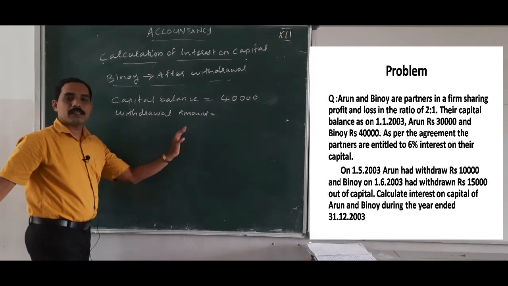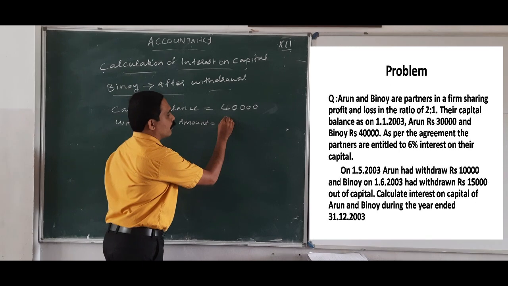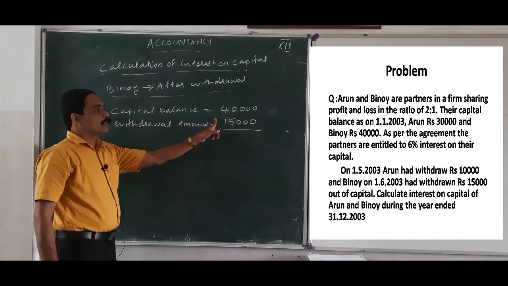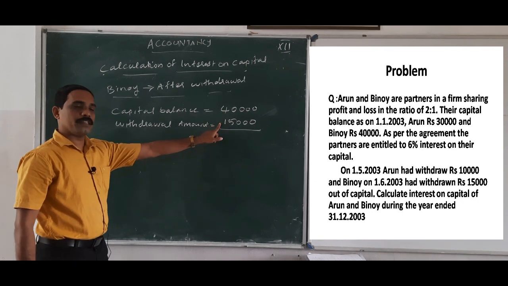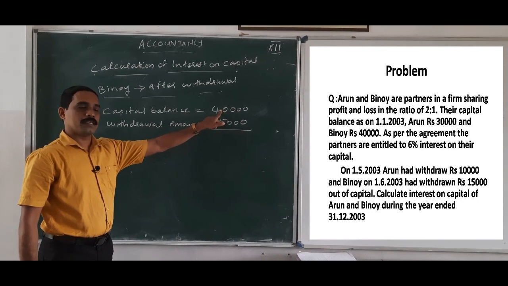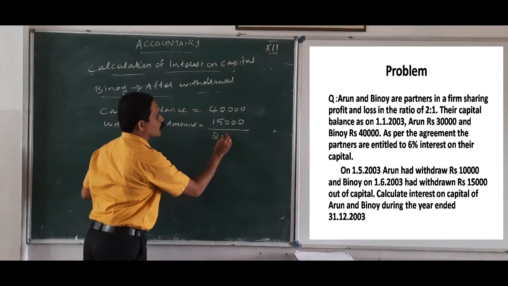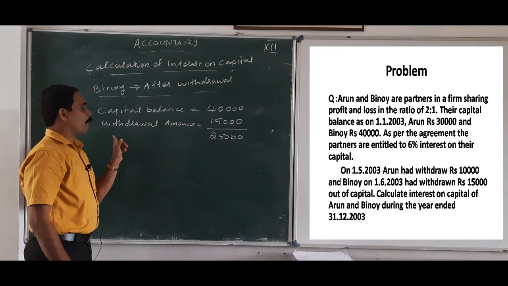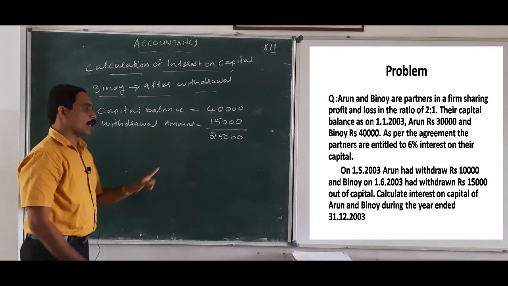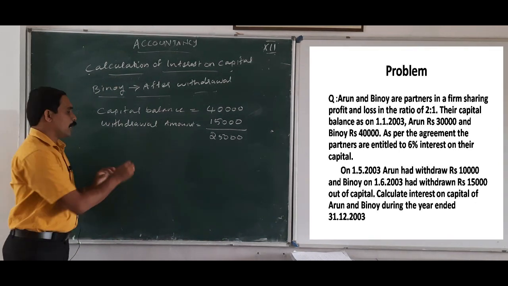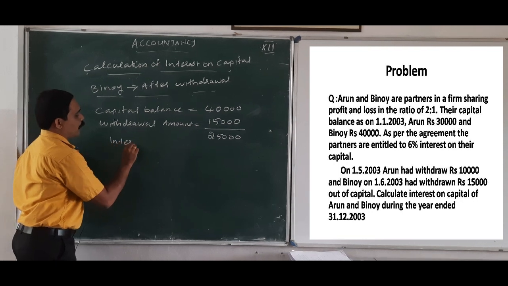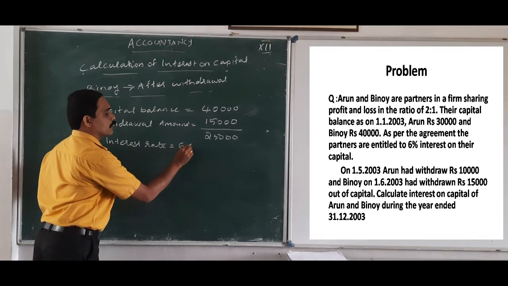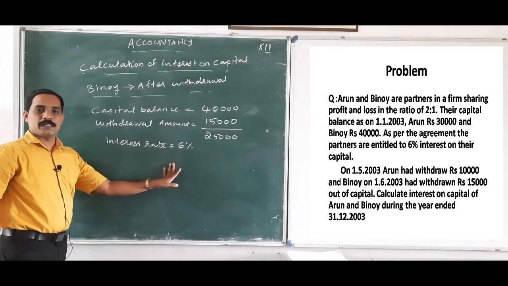See how much? That is 15,000. So we can deduct this amount 15,000 from 40,000. So we'll get 25,000. That is 25,000 is the capital balance after withdrawal. Okay. So what is the interest rate? Interest rate is equal to 6%.